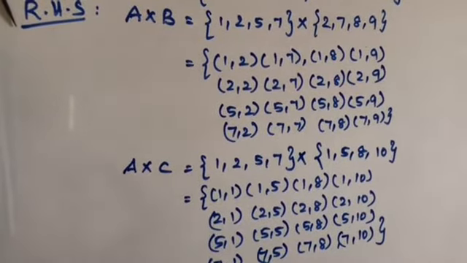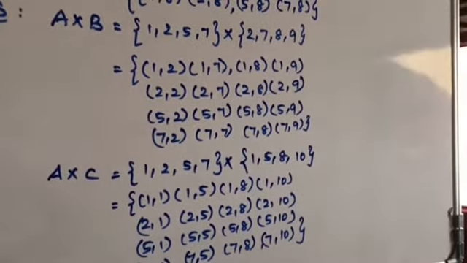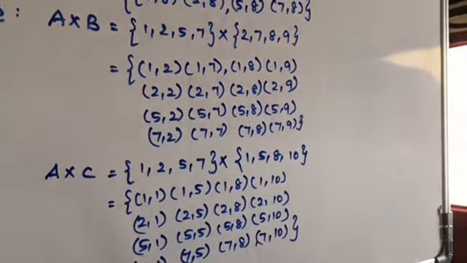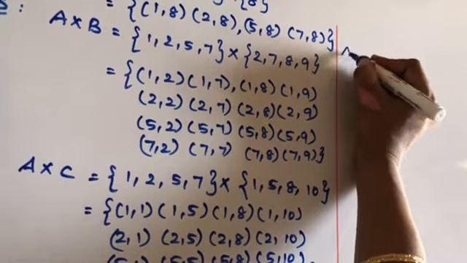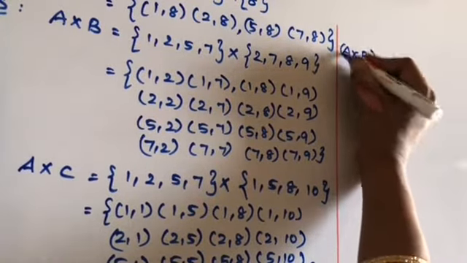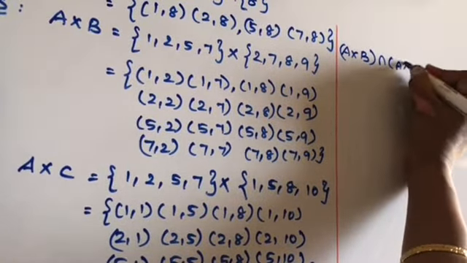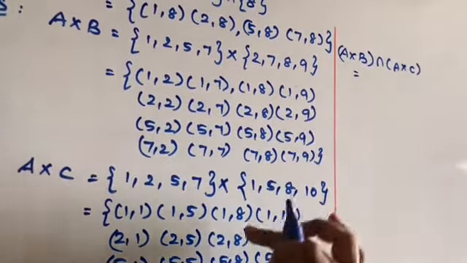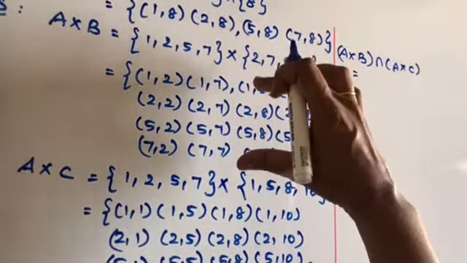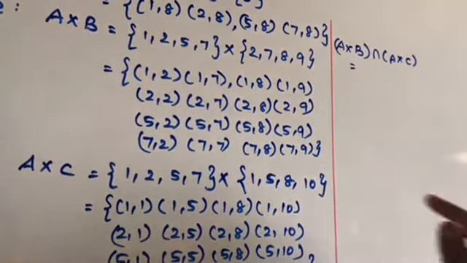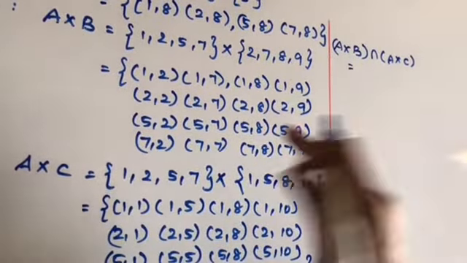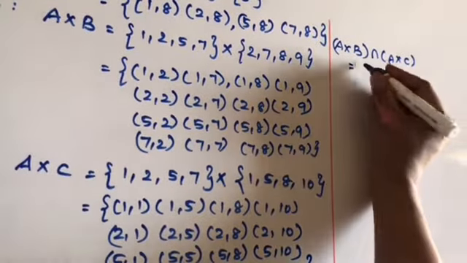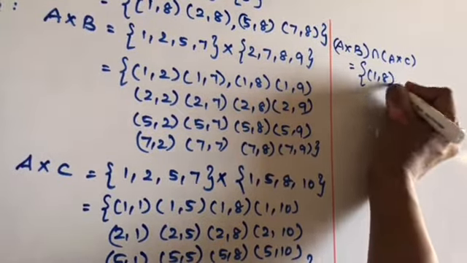So for the right hand side we have to calculate A cross B intersection A cross C. Okay, so shall we calculate it now? A cross B intersection A cross C we have to find now. Okay, so we have to find the common ordered pairs in these two results. So 1,2, 1 and 8. Look, 1 and 8, set of all 1, 8.